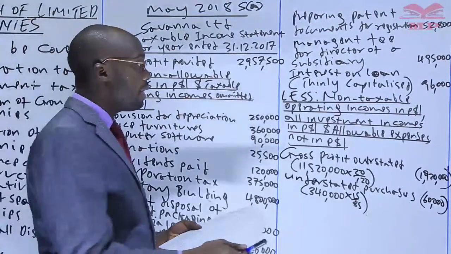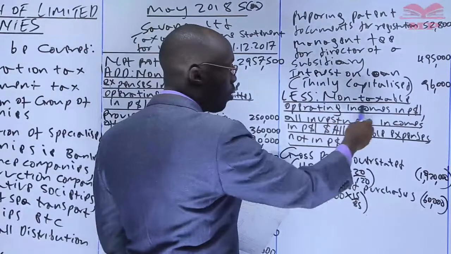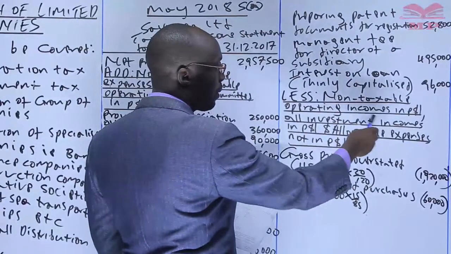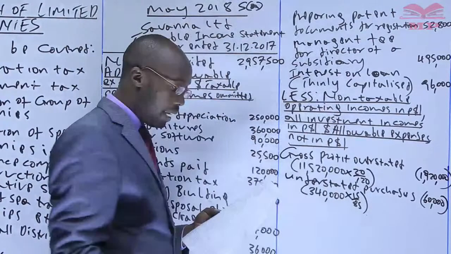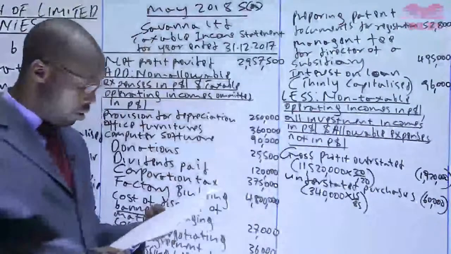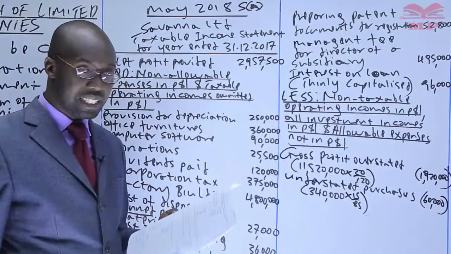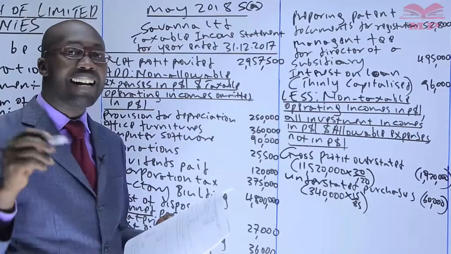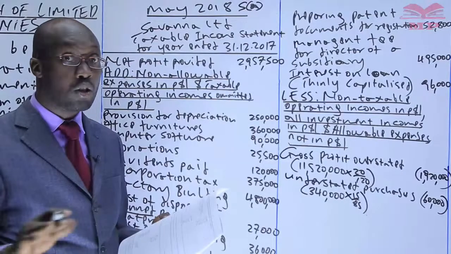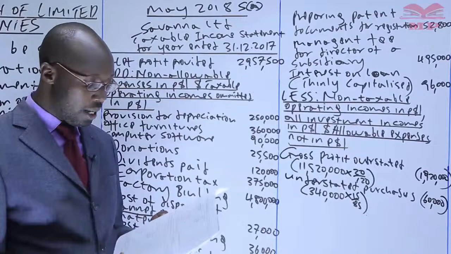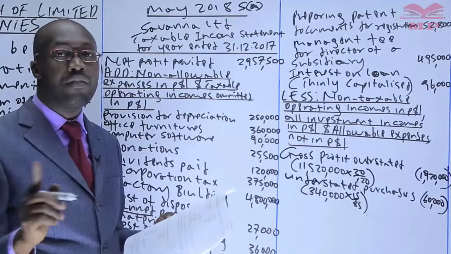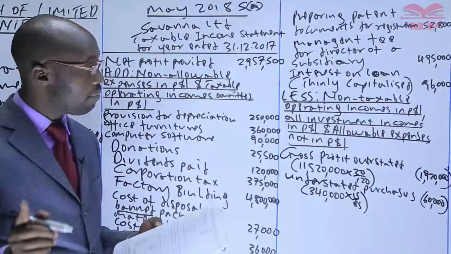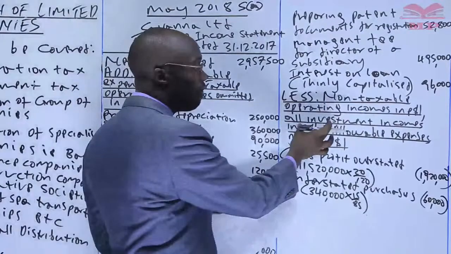Remember, we are still in the P&L looking for non-taxable operating income and investment income in that P&L. So the next one after the gross profit is foreign exchange gain. For the foreign exchange gain, we said it's always taxable unless you are told it is unrealized. It's always taxable. So that's okay. Next one is the dividend from Hazina Cooperative. We said that dividends are investment income. And here we are saying all investment income must be deducted.